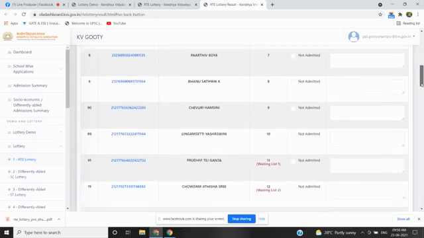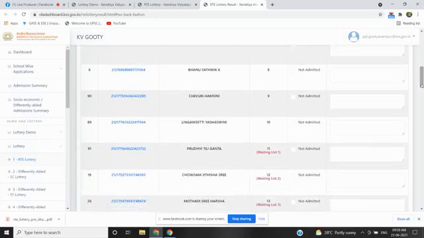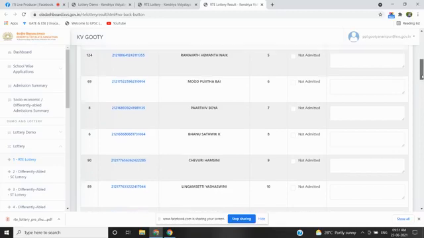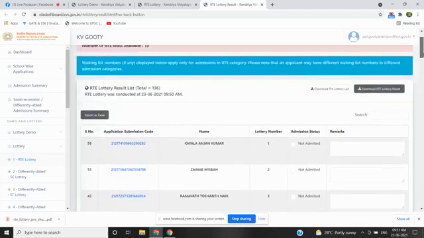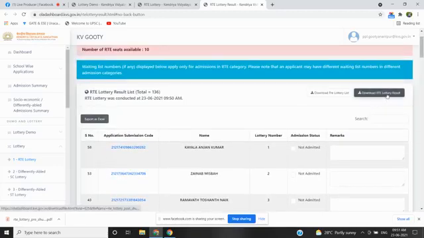They will be admitted under RTE, and after the 10 you can see the waiting list one automatically shown by the software. Prudhitej Ganta, Chaudham, they will be admitted if the first 10 candidates are not willing to join the Vidyalaya; they will get the chance. And these are the first 10 names of the RTE list. I am downloading the RTE lottery result. The first lottery has been performed.